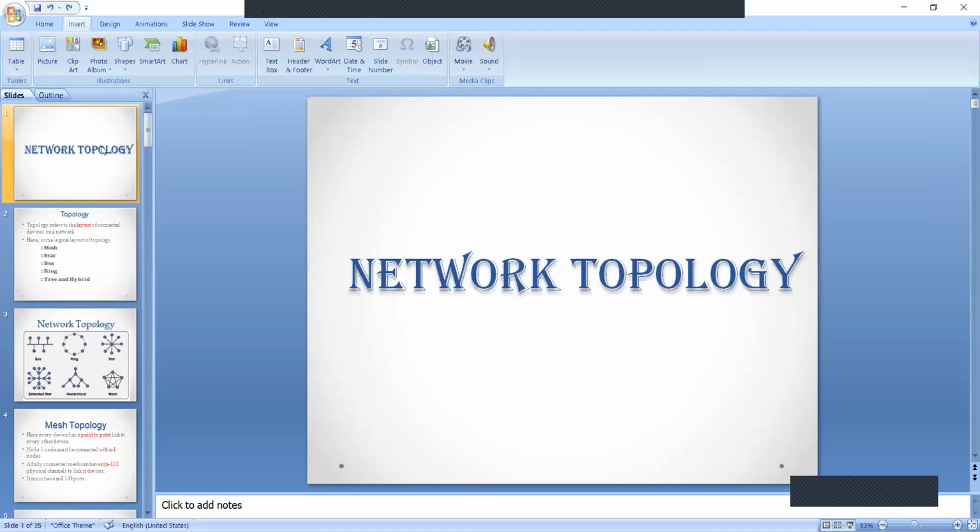Third one, bus topology. This uses multi-point connections. Fourth one, ring topology. This uses point-to-point connection. This has a dedicated link between devices on either side.